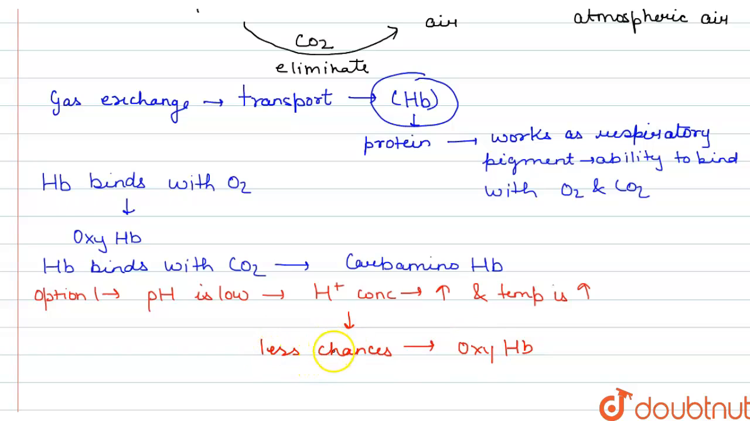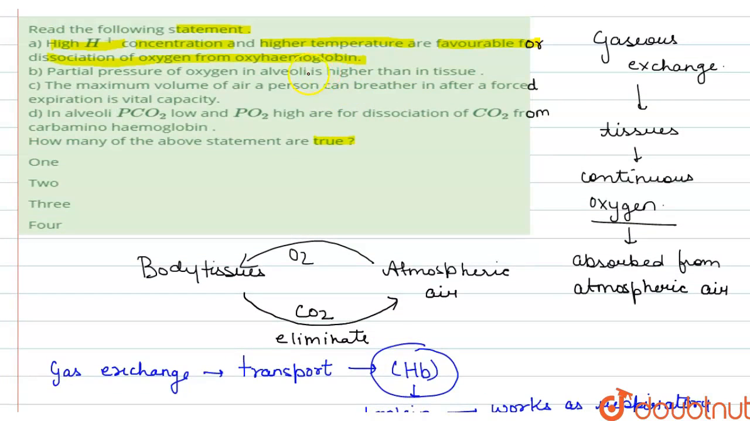Because now the binding of O2 with hemoglobin gets dissociated rather than getting associated here, right? That makes option 1 the correct statement, which says higher H plus concentration and higher temperature are favorable for dissociation of oxygen from oxyhemoglobin. So this is the correct statement.